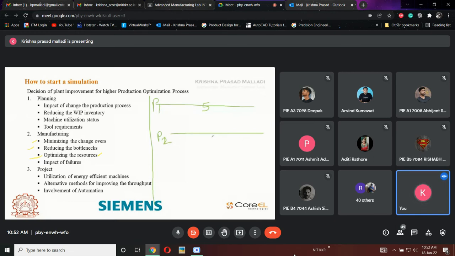So instead of using 10 machines, if there is a 10th machine which is not utilized up to its mark, then I am going to completely remove that machine and run with 9 machines only. With this, I am going to check what the impact factor will be. If I am matching the actual production with 9 machines, then I am going to utilize that. This is exactly optimizing the resources. All the capabilities, all the necessary things for a machine or a plant to run the process, we are going to optimize that, whether it may be a machine or a human.